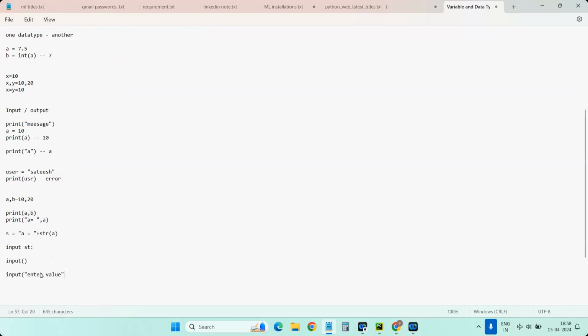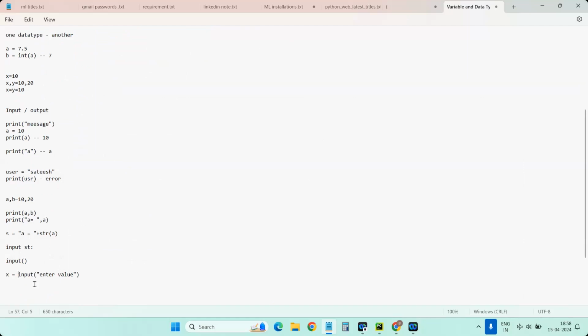Likewise, whatever input command we give, the end user can see it. Once they enter the value, it will be captured by this input statement. But after capturing, you need to store it somewhere, right? For that, you can define a variable, for example, x equal to input of "enter the value".